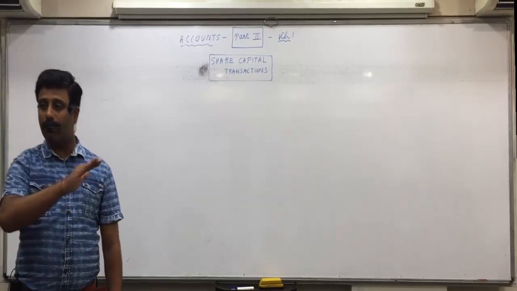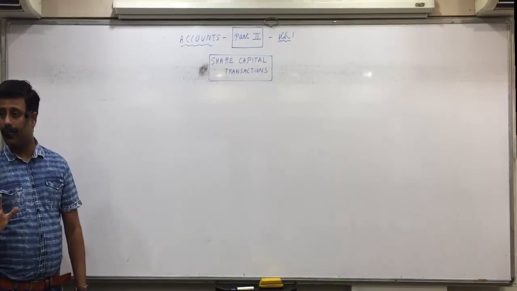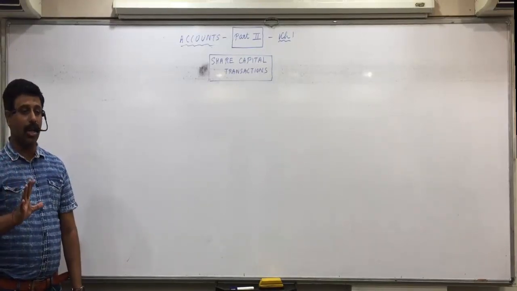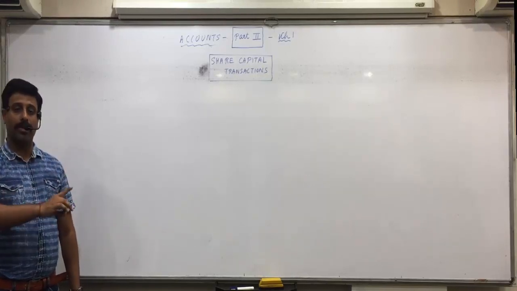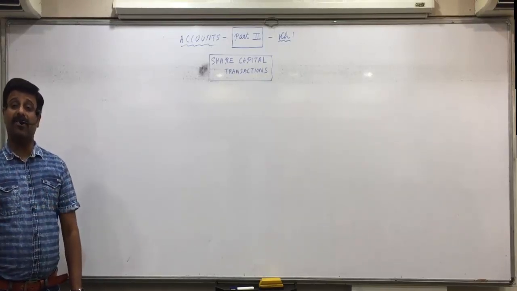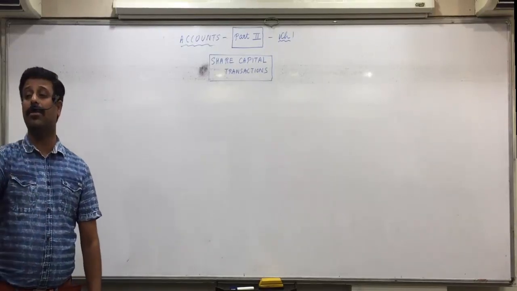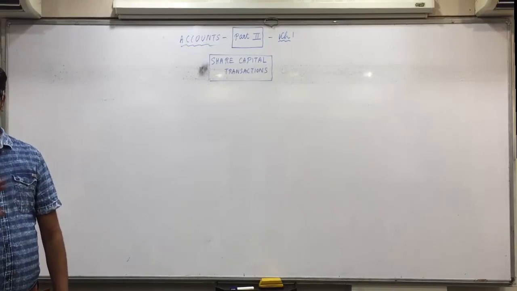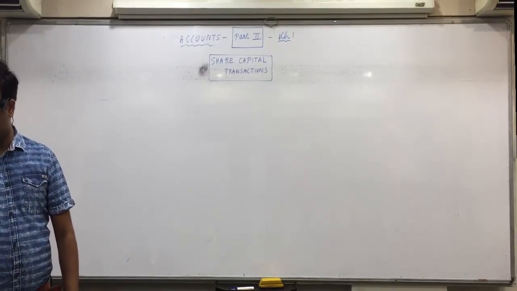12th part 1 was all partnership. Now 12th part 2 is all about joint stock company. Okay, 12th part 2 is all about joint stock company. All the 6 chapters are on joint stock company. Like you studied proprietorship final accounts, partnership final accounts, you study joint stock company's final accounts also in chapter 3. So the whole joint stock company accounting is being discussed in part 2.